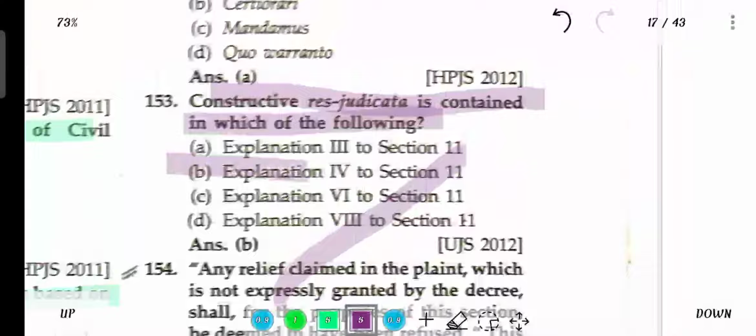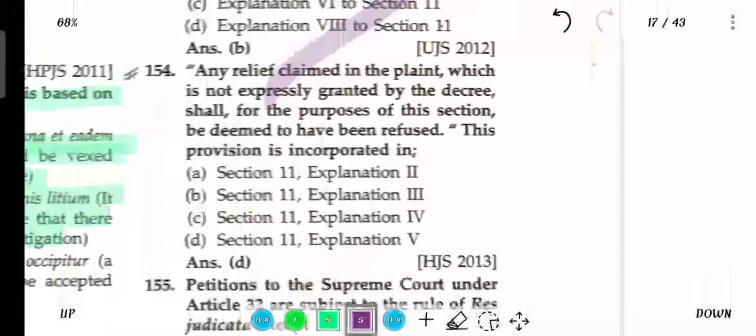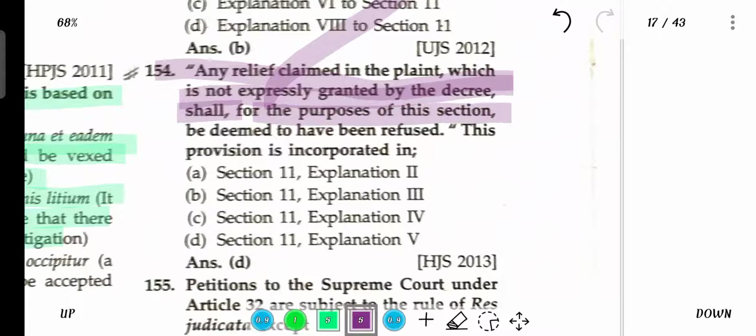The rule of constructive res judicata applies to writ proceedings, however it does not apply to the writ of habeas corpus. Constructive res judicata contains which of the following explanations? Explanation 4 of section 11. Any relief claimed in the plaint which is not explicitly granted by the decree shall, for the purpose of this section, be deemed to be refused. This provision is incorporated in section 11 explanation 5.